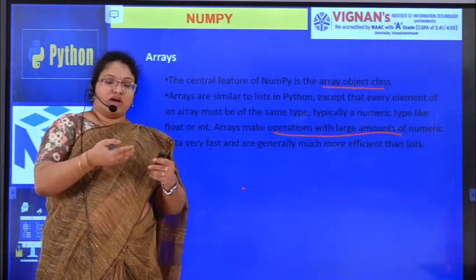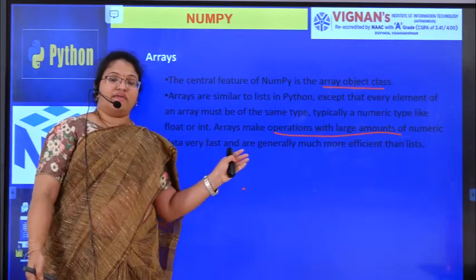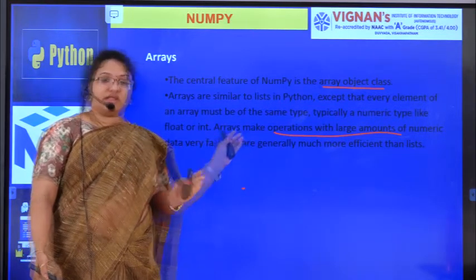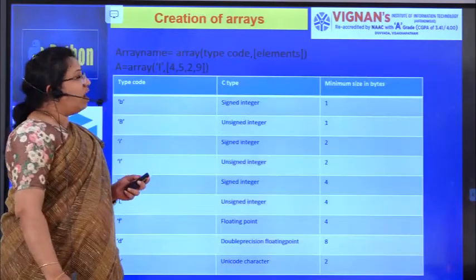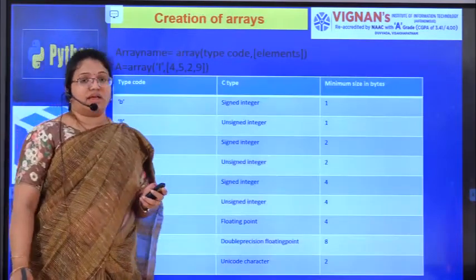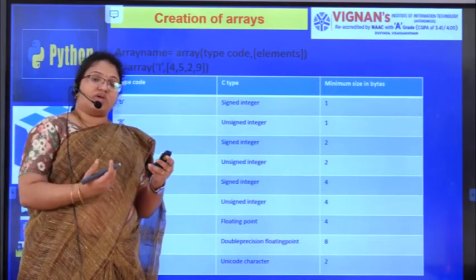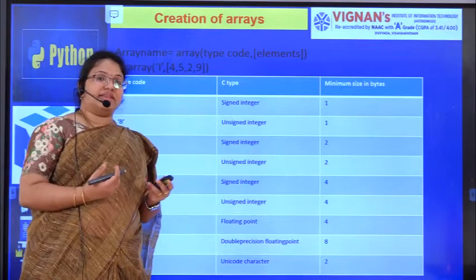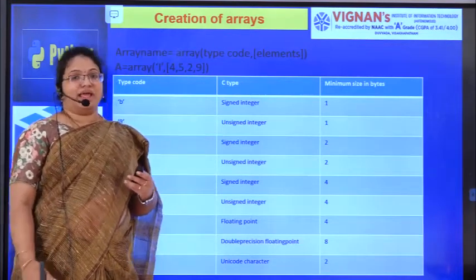So these are all the problems with lists, so instead of using a list you can have arrays in Python. By using arrays instead of a list. Okay, now how to create an array? The next thing is, we are saying that instead of list we can use arrays, and arrays are much faster and better than the list, I am saying. Now we will see how to create an array in Python.